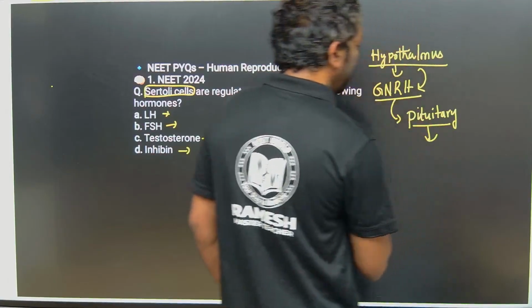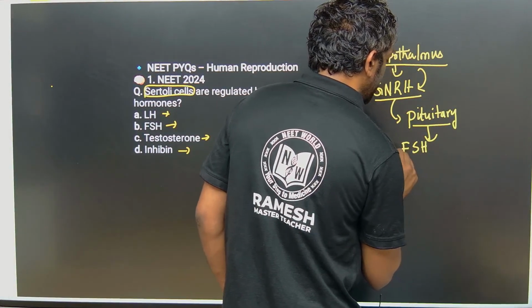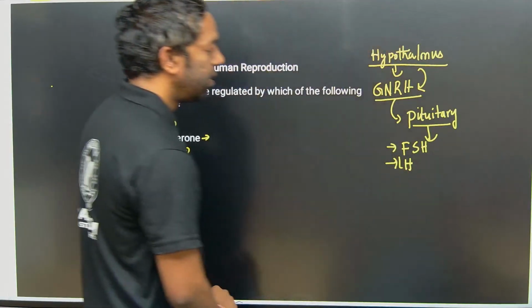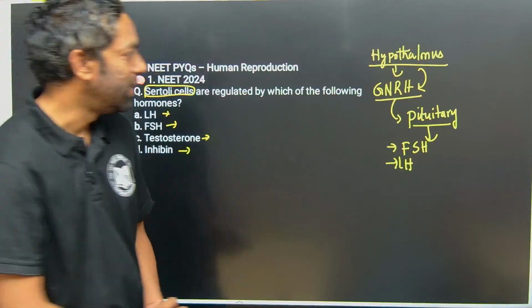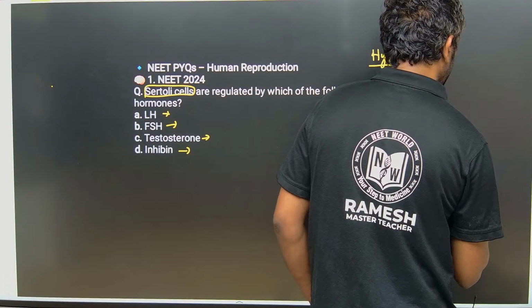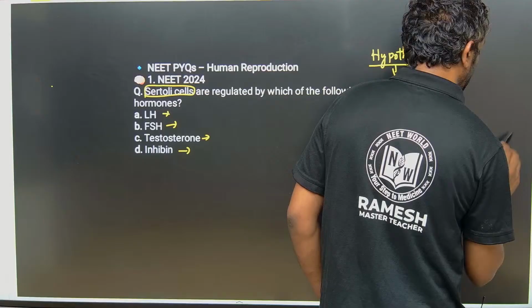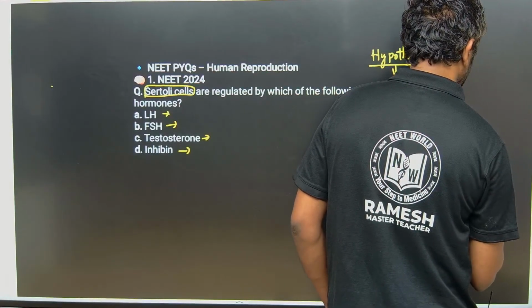The pituitary can release FSH and LH. This is the anterior pituitary part.